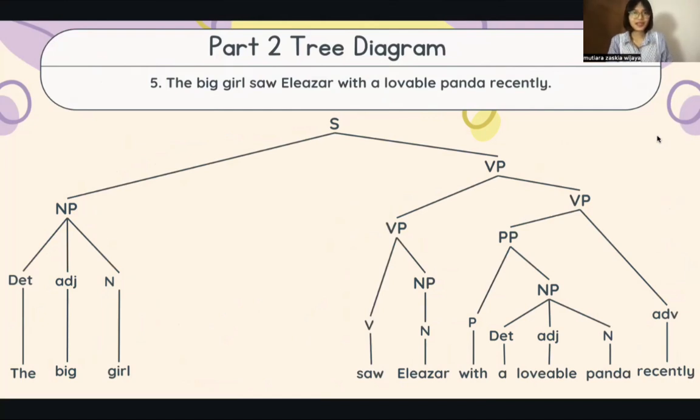The last sentence is: the big girl saw a lizard with a lovable panda recently. The big girl is a noun phrase because the is determiner, big is adjective, and girl is noun. Saw a lizard is a verb phrase because saw is verb and lizard is noun. With a lovable panda is a prepositional phrase because there is a preposition: it is with, a is determiner, lovable is adjective, and panda is noun, and recently is adverb.